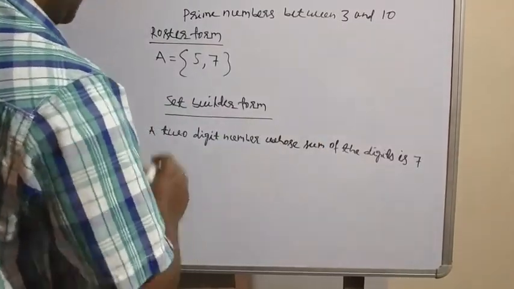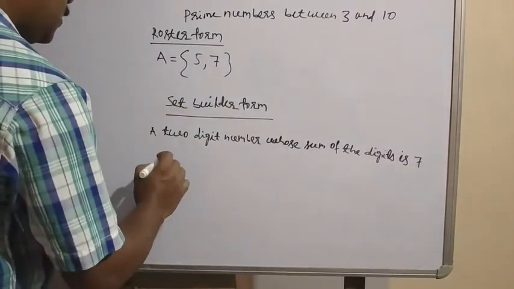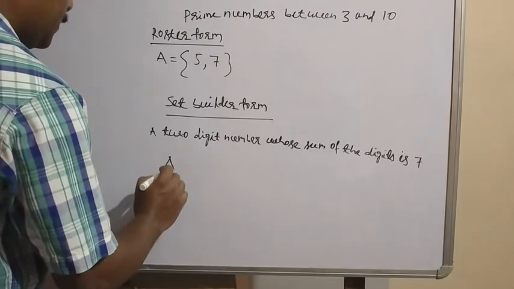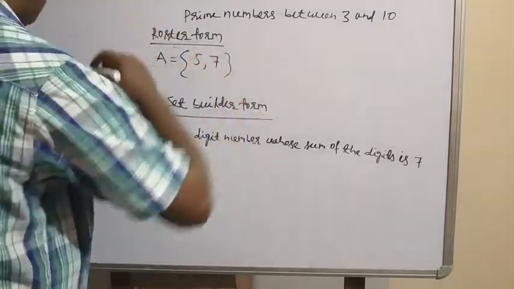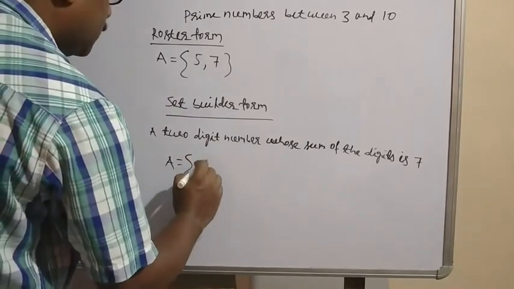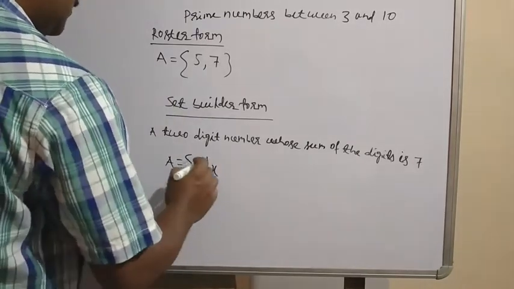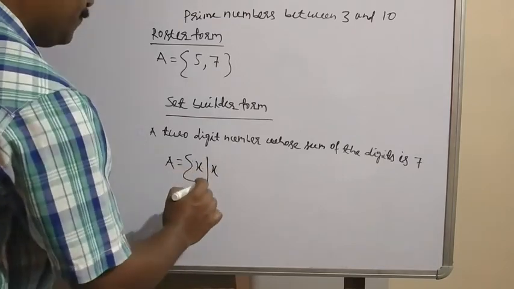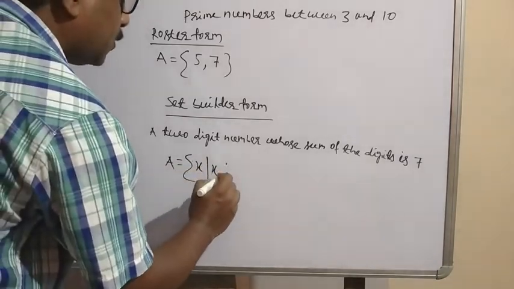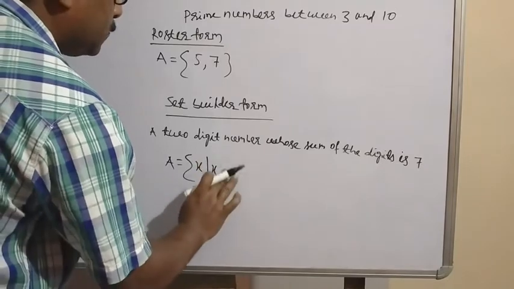So how to express it? First you write the set name A, then curly brackets, and we give x such that. This is the symbol for such that, or it can be written as two dots, we can use either.